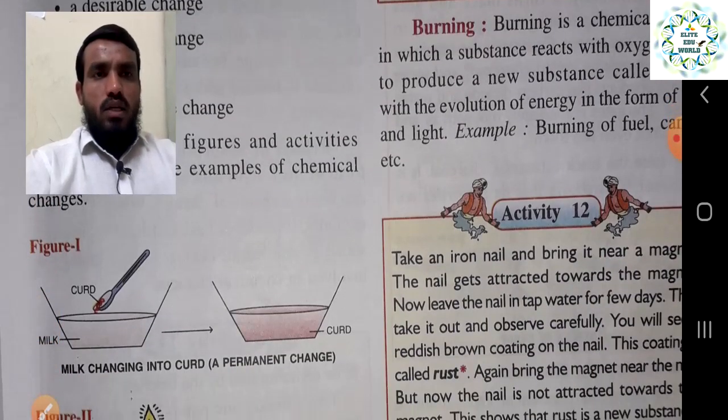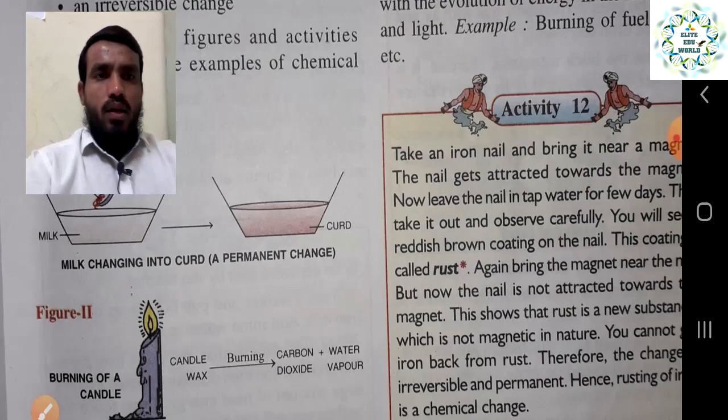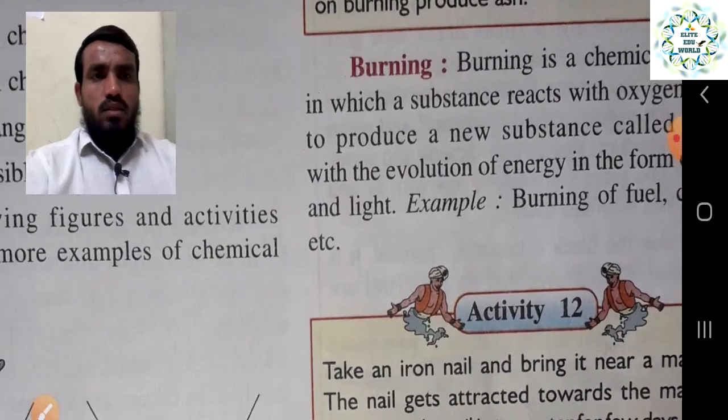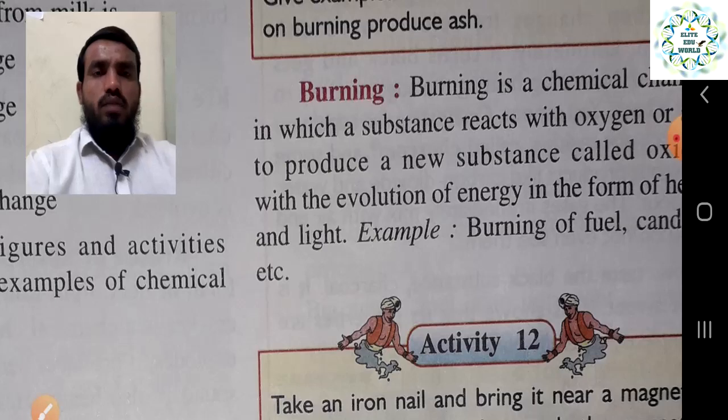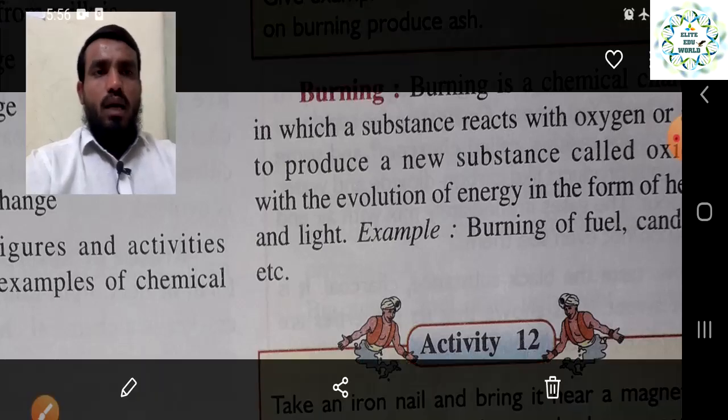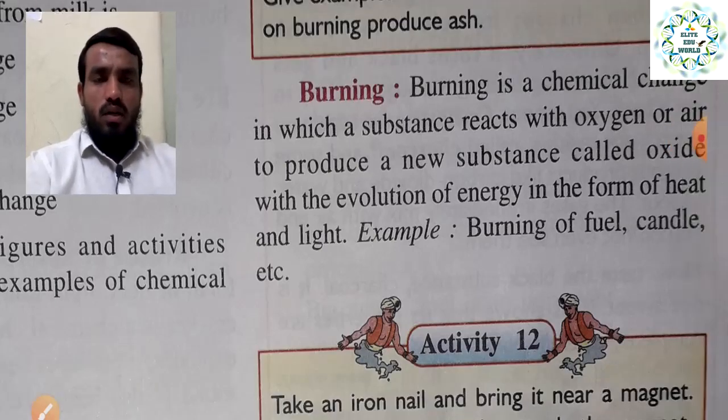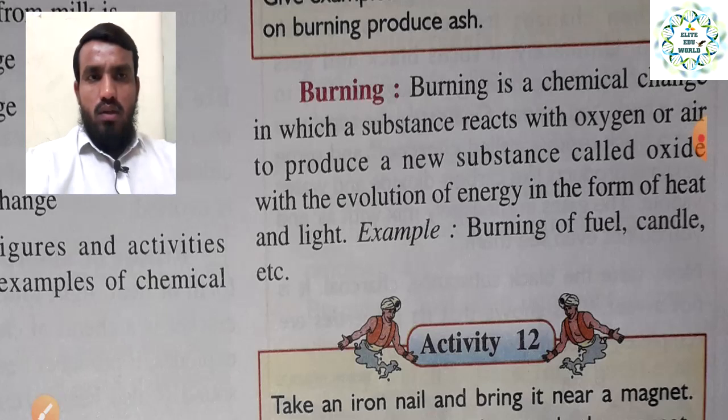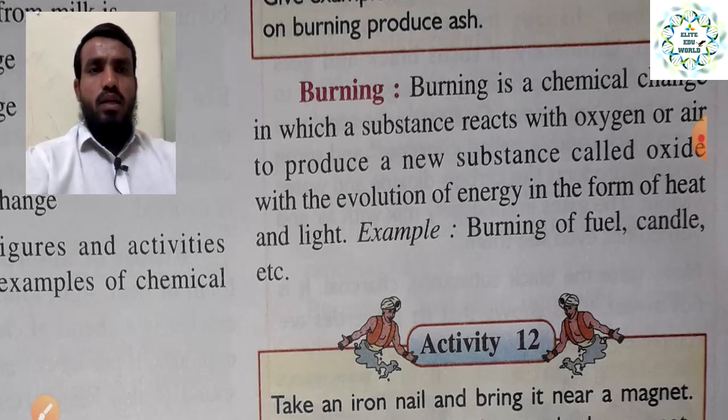Here we will see in detail what burning is. In burning, actually what happens is energy is utilized, and the substance reacts with oxygen, right. Burning is a chemical process, as already discussed, in which substances react with oxygen. Anything which reacts with oxygen, we can say it is burning, and it will produce the oxides of that product, and some energy will be released in the form of heat or light.